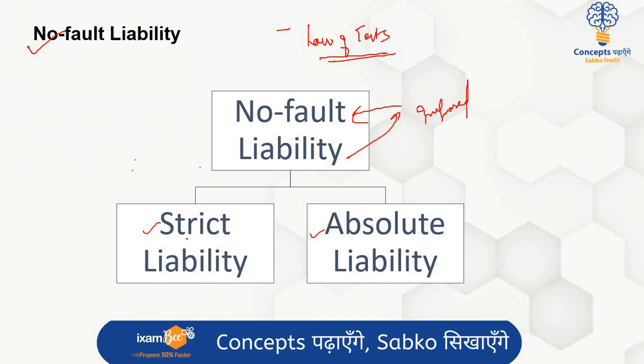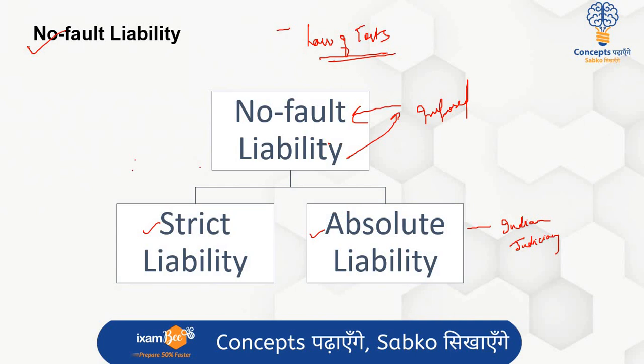Strict liability was actually developed by the English courts. It is a common law development, whereas absolute liability was given to us by the Indian judiciary, around the 1980s. It is an extension of strict liability only, but there is a difference between both. We will see that in detail. But पहले आपको इसका basic clear होना चाहिए that from where these two kinds of liabilities are coming up. That is no fault liability.